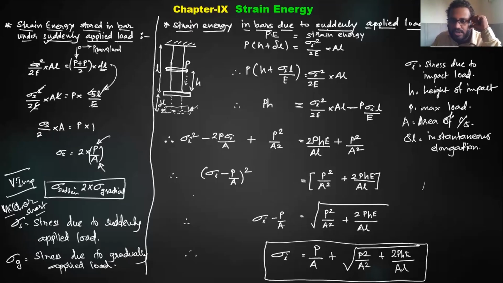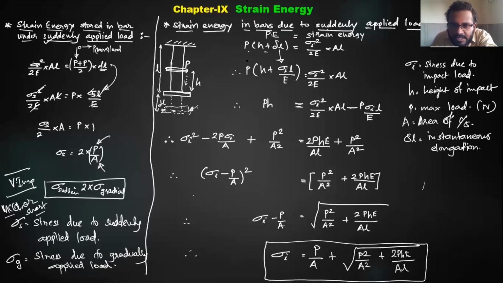Now let us understand how to calculate sigma I. We have equated the potential energy and the strain energy. The potential energy is mgh, mass into gravity into height. But here we have the load in Newton, so no need to take g. So it is load into height. Newton into meter is Joule. Therefore, P into (h plus delta L) equals sigma I squared by 2E into AL. Instead of delta L, I can write sigma I L by E, that is stress into original length upon modulus.